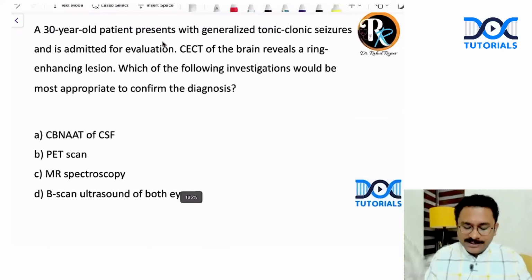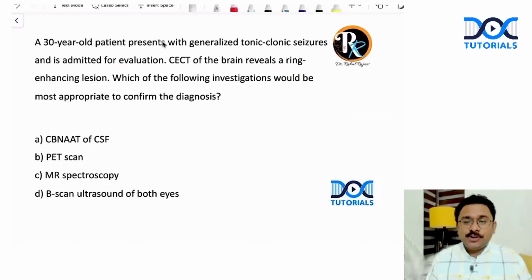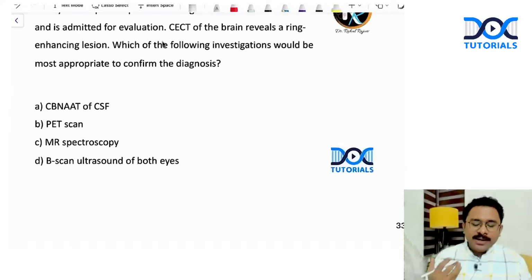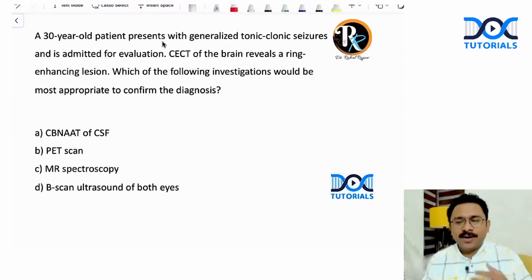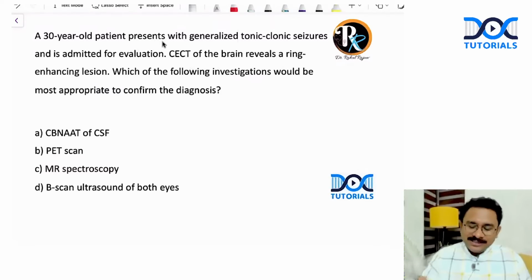Coming to the next question, a 30-year-old patient presents with generalized tonic-clonic seizures and is admitted for evaluation. The contrast-enhanced CT of the brain reveals a ring-enhancing lesion. Which of the following investigations would be most appropriate to confirm the diagnosis? You know that there are many differential diagnoses for a ring-enhancing lesion. It could be conditions like a tuberculoma or neurocysticercosis. But once you get a ring-enhancing lesion, the next step is usually an MR spectroscopy.